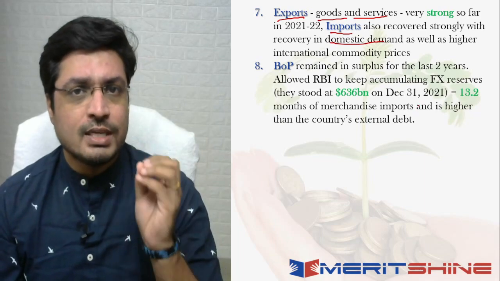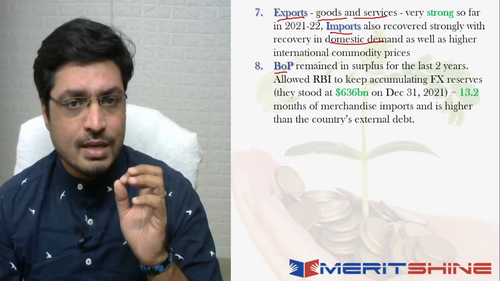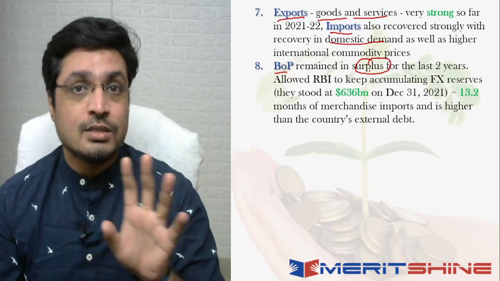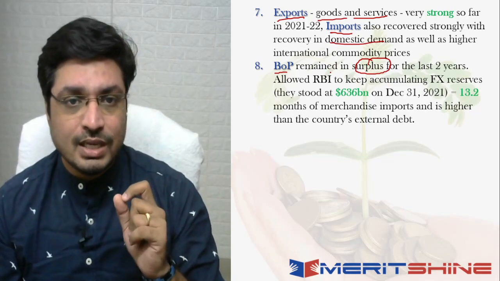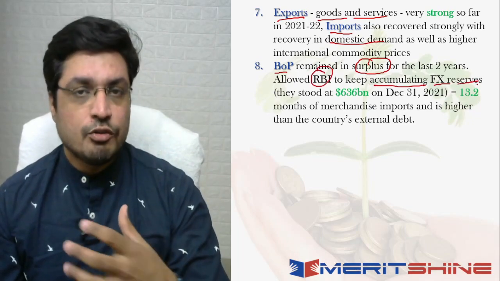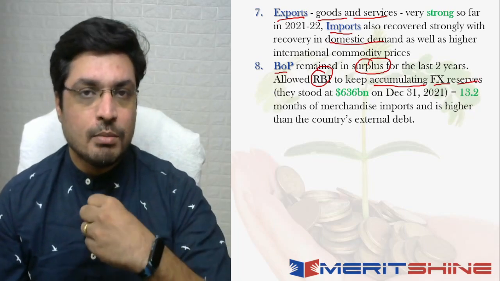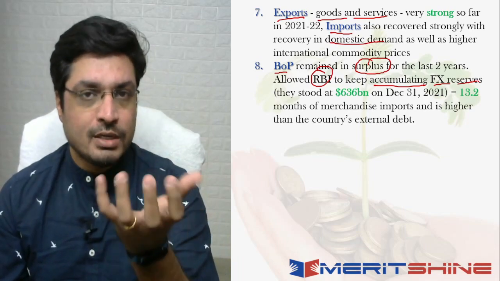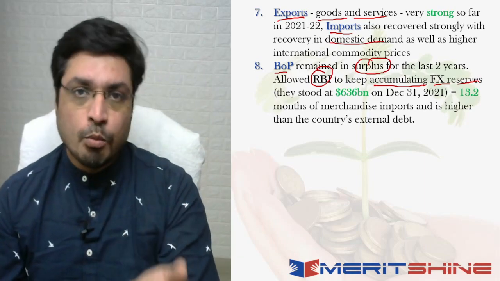So यहाँ पे economic survey के हिसाब से what was the outcome that came out? It said that the balance of payments basically remained in surplus. And this is not just in this year, this was last year as well. So for the last 2 years, it has been in surplus, right? Now, what it has done for the central bank is that it has basically allowed RBI to keep accumulating the forex reserves. अगर balance of payment surplus में है, इसका मतलब क्या है कि you have more incoming payments than outgoing payments. So as a result, you have that balance of payments in surplus, which means that the forex reserves that will be with the central bank, that is the RBI, वो बढ़ेंगे definitely.